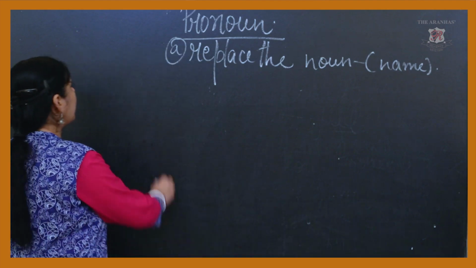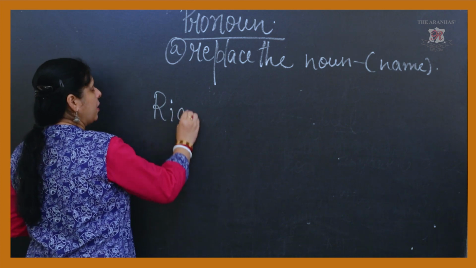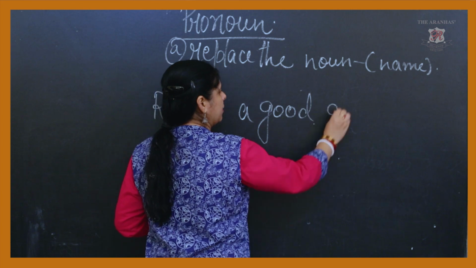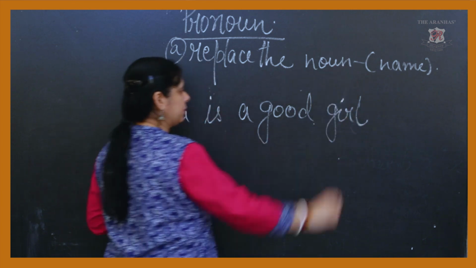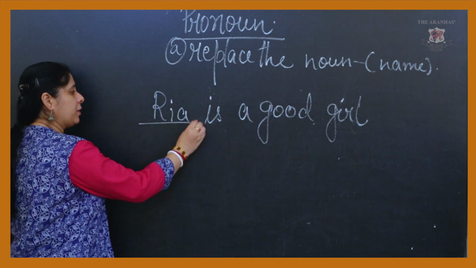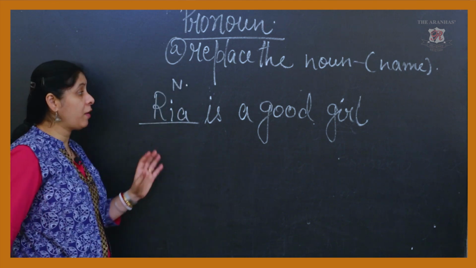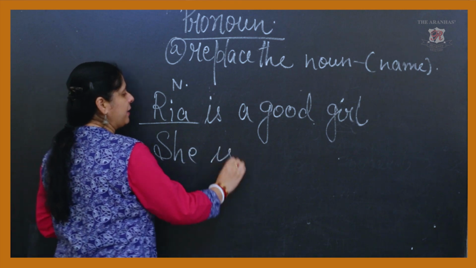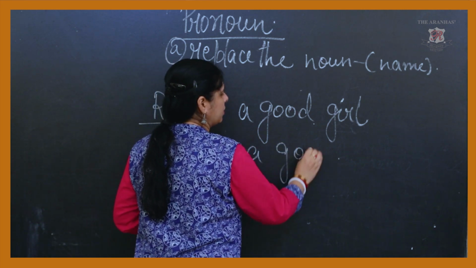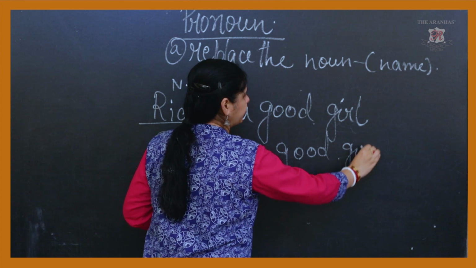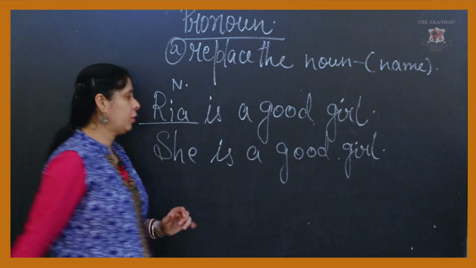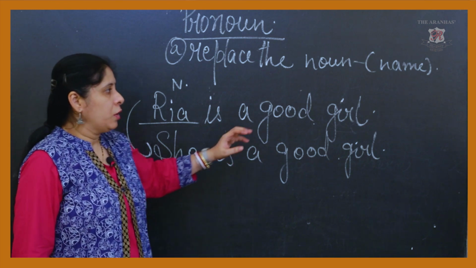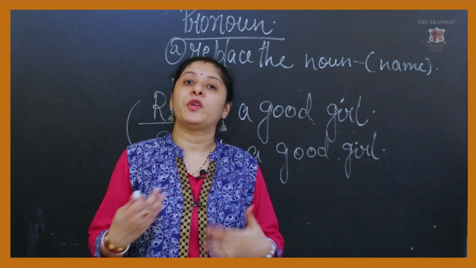For example, if I write, Ria is a good girl, here Ria is your noun. Now you have to replace it. I'll write, she is a good girl. So here I have replaced it. Basically it is a work of replacement.